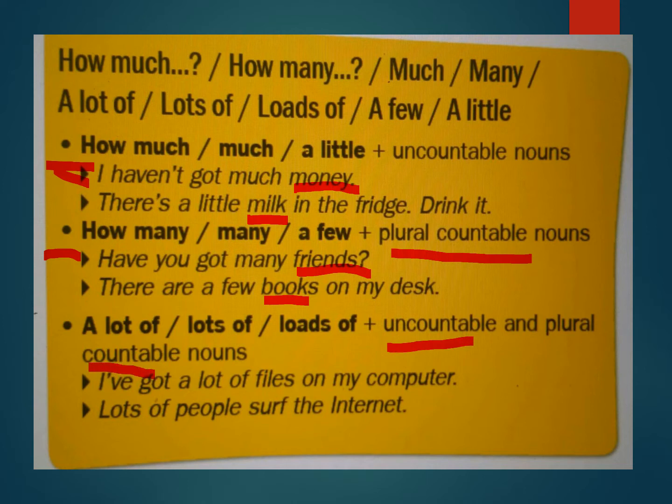I have got a lot of flies. Flies here is countable. So we use a lot of with it. And I can also say I have a lot of money. Money is uncountable, but we can also use a lot of with it. And the next one, lots of people surf the internet. Lots of people. People is countable, and we use lots of. We can also use lots of with uncountable nouns. There is lots of air in the room.